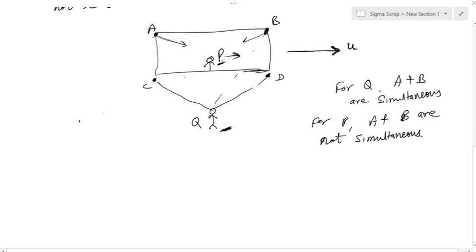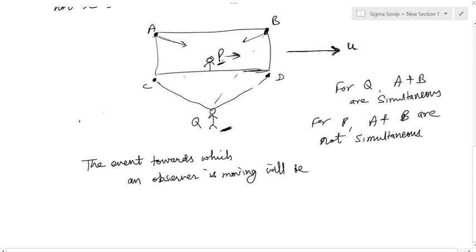In general, we can say that the event towards which an observer is moving will be observed sooner.